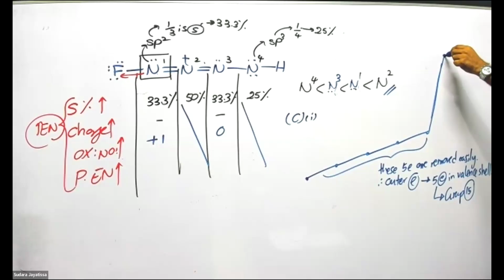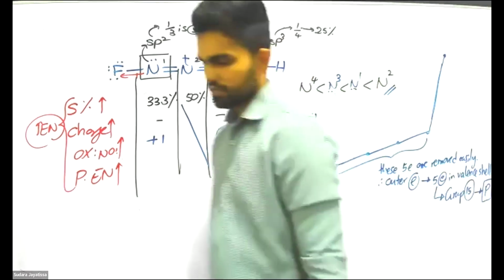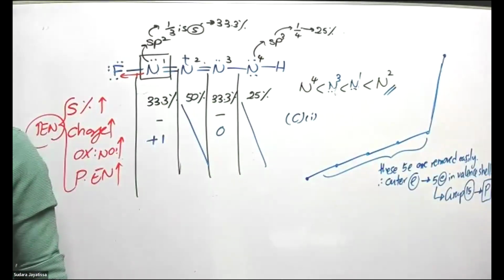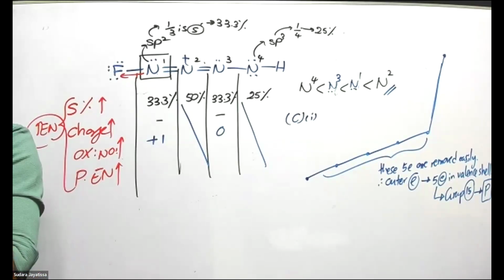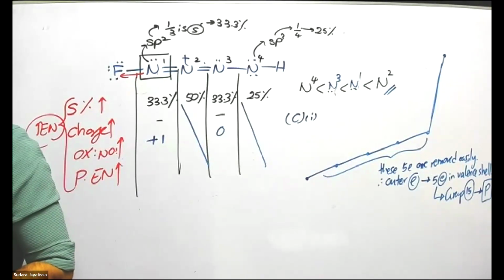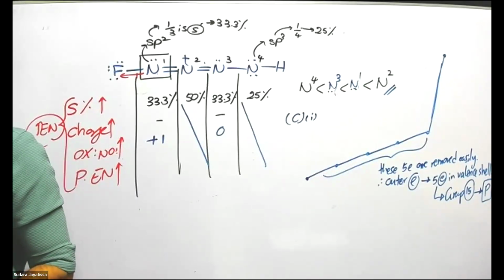When you try to remove electrons from a stable energy level, it becomes very difficult. Remember this part now? As the question asks, what is the element? How do we know the element? They say it is in the third period. So the third period group 15 element is phosphorus. How many of you got phosphorus? Online students, how many of you got phosphorus? Can I see your hands? Good.